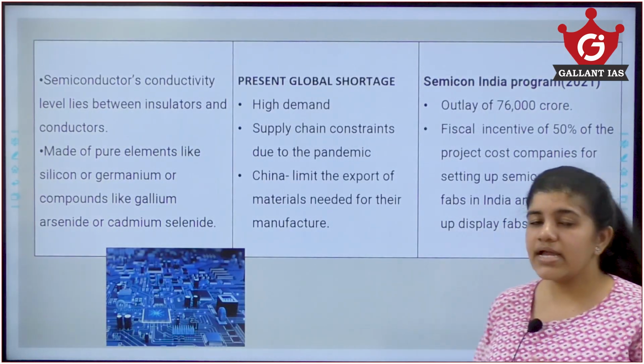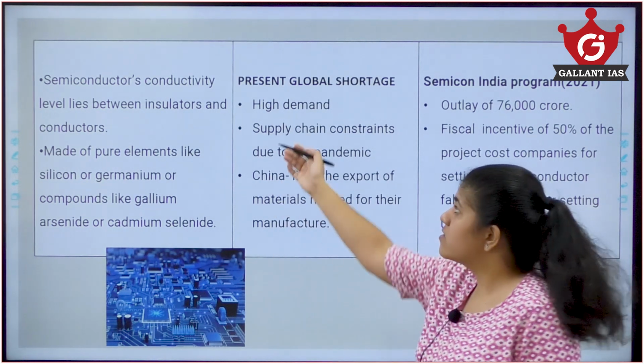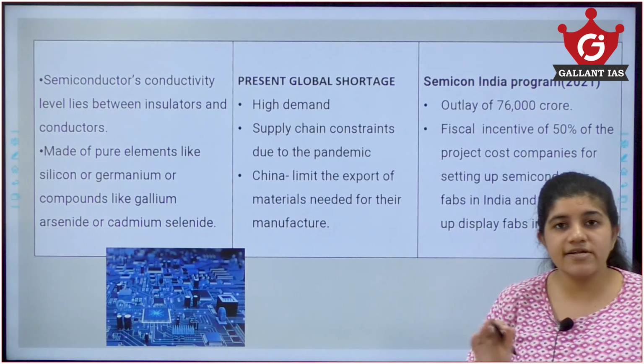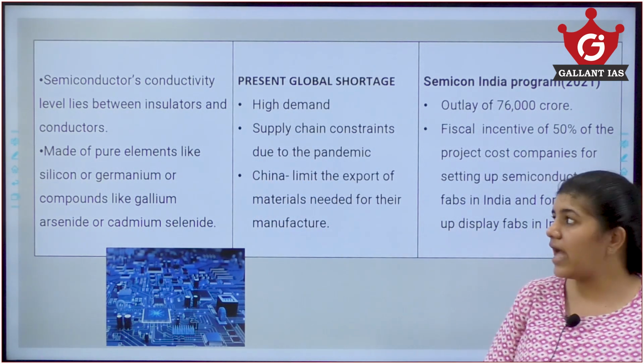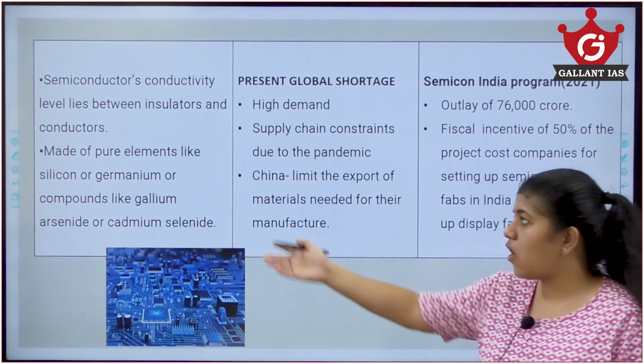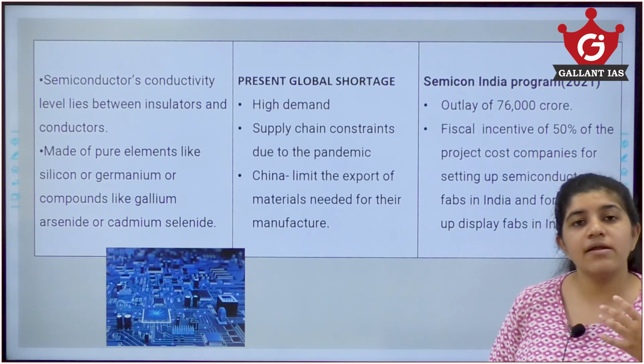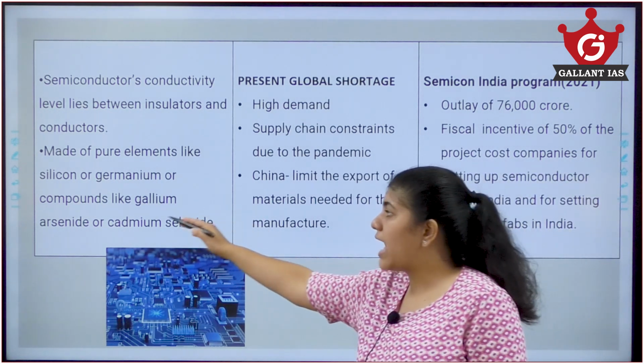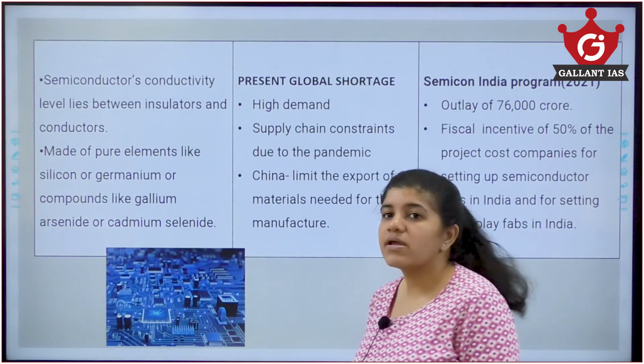Now, semiconductors are actually compounds which have conductivity between an insulator and a conductor. They can be made up of pure elements like silicon or germanium, or they can be made from compounds like gallium arsenide or cadmium selenide.